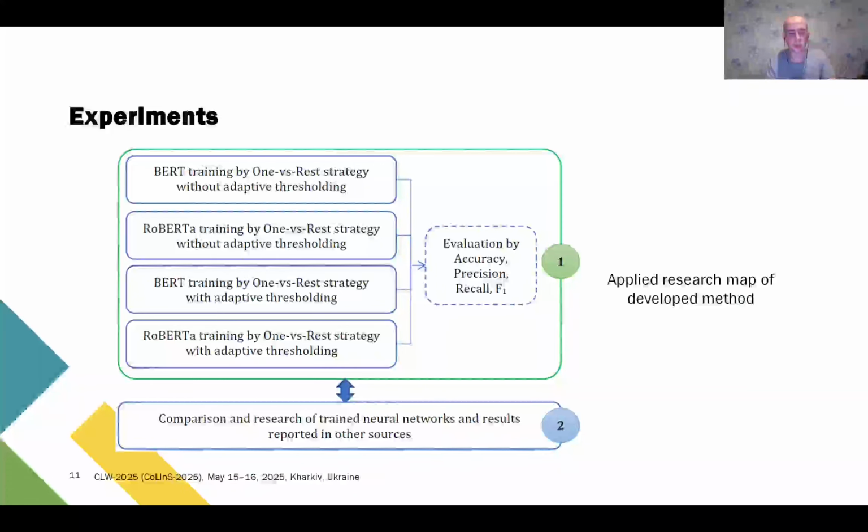The first part of the experiment involves training BERT and RoBERTa models. A Python console app was developed for this, using the PyTorch, transformers and datasets libraries. It supports training with and without adaptive thresholds using the one versus rest strategy. The app saves the trained models along with their evaluation metrics and the best threshold values.